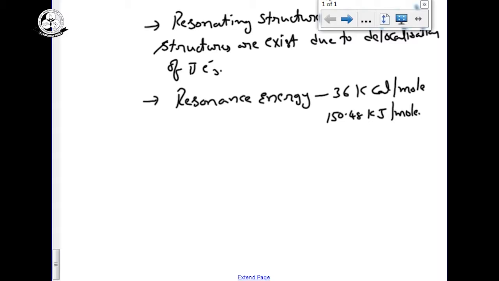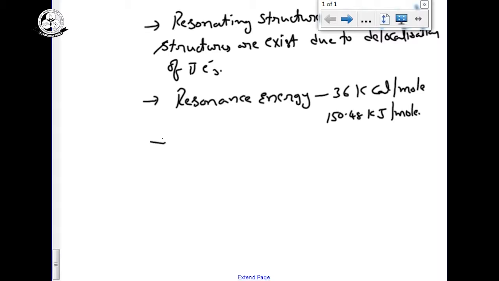The amount of energy liberated by the delocalization of pi electrons inside the benzene ring is called resonance energy, and that resonance energy for the benzene ring is 36 kilocalories per mole and 150.48 kilojoules per mole. So already we are writing the canonical structures, the Kekulé structures for benzene. Kekulé structures are more stable than this one, because delocalization is very easily possible in the canonical structures only.